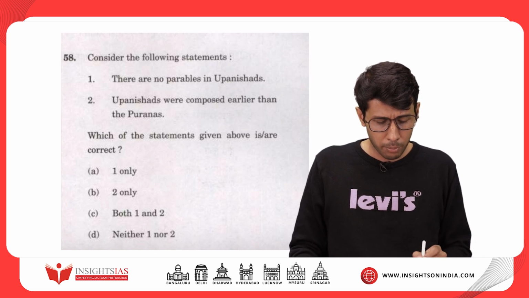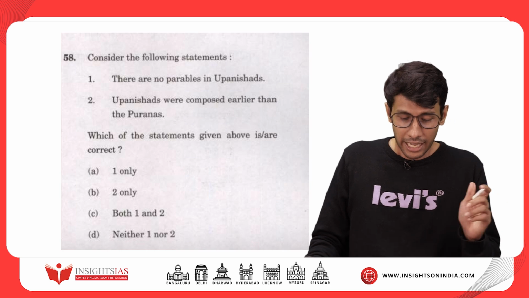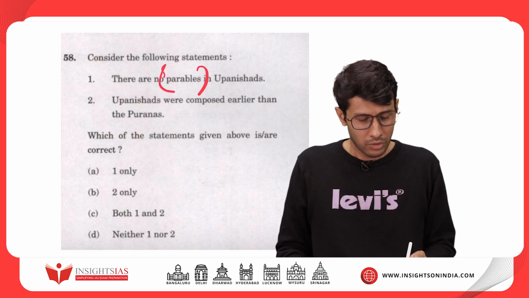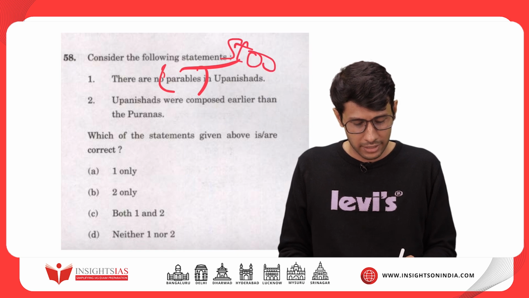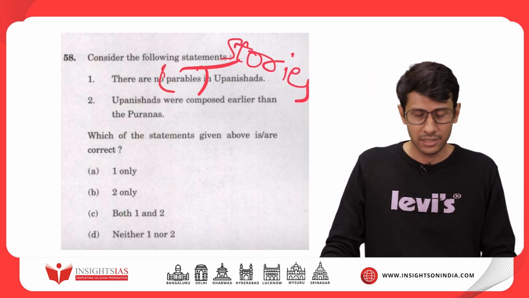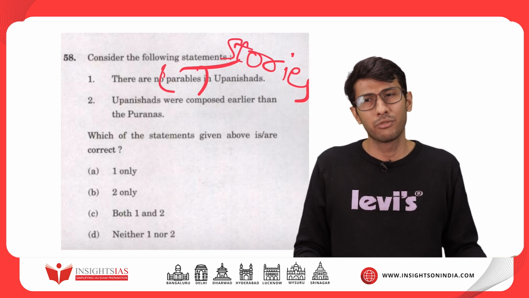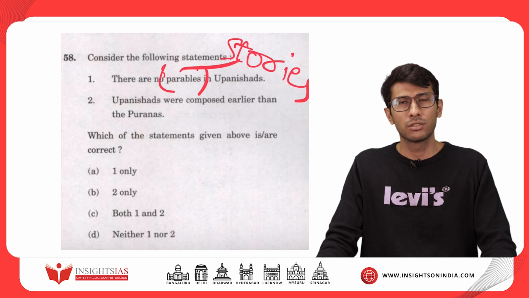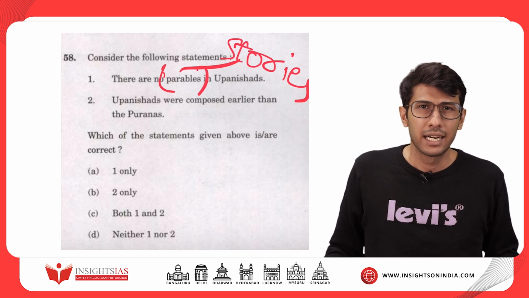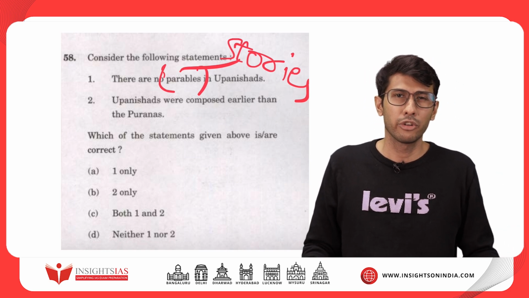The first one, there are no parables in Upanishads. I think the only tricky part of this question is whether or not you know the meaning of the word parables. Parables means stories, and if you knew that, you can easily get this question. It says there are no parables in Upanishads. We all know the Upanishads are the source and the origins of Indian philosophy could be traced to it, and we know that Upanishads contain a lot of stories. That means there are a lot of parables.